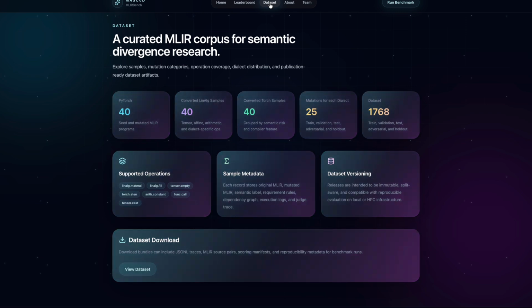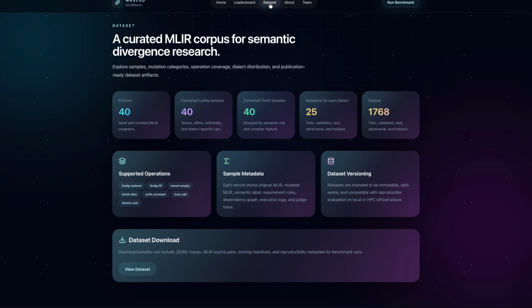Next is the dataset section. MASCoD MLIRBench includes a curated corpus of MLIR semantic divergence samples. The dataset stores original MLIR programs, mutated programs, execution traces, runtime statistics, semantic labels, dependency metadata, and compiler diagnostics. We currently support Torch and Linalg dialects with multiple mutation categories across different semantic levels.